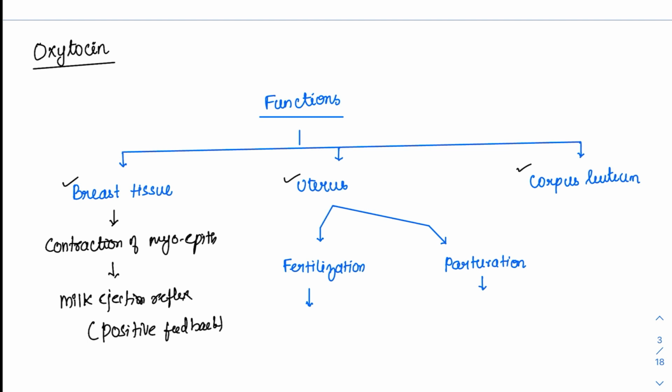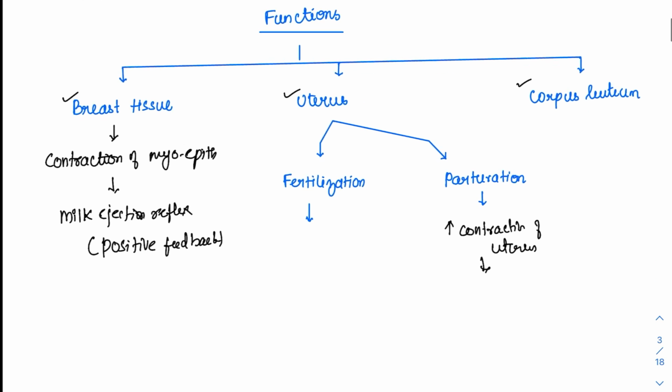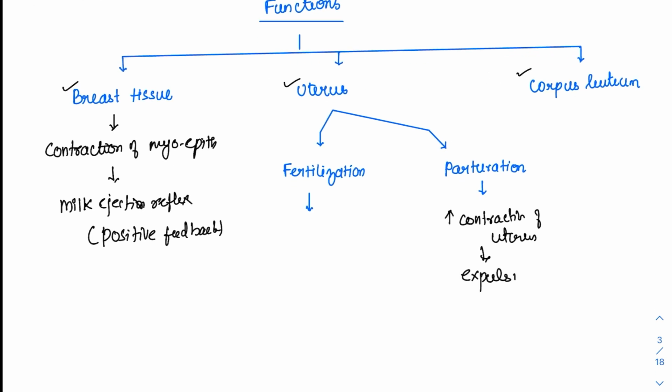Now coming to the uterus. In the uterus, its function is happening during fertilization also and during parturition also. Parturition, all of us know oxytocin increases the contraction of the uterus. And this leads to expulsion of the fetus. It is helpful during fertilization also. How does it help? There is some minimal contraction of the uterus in an upward direction during fertilization.